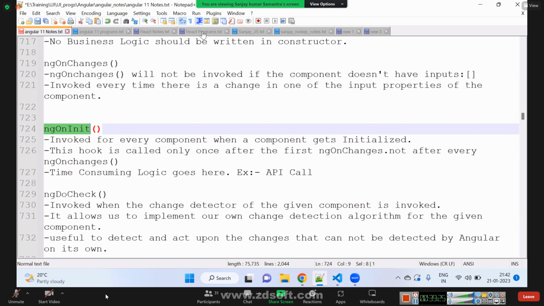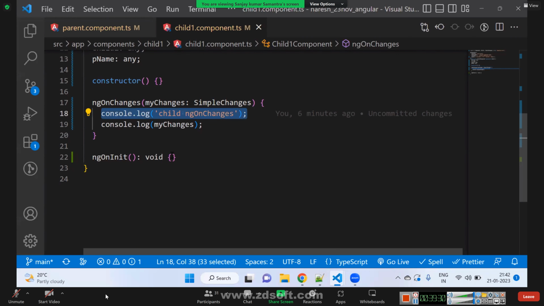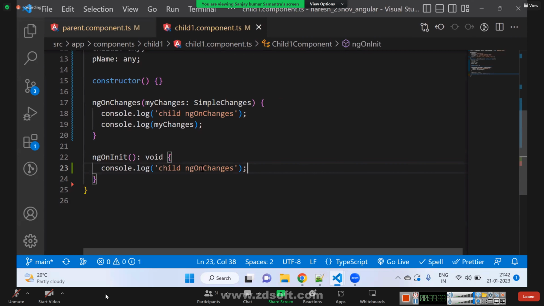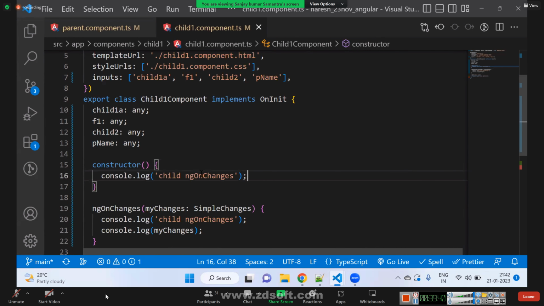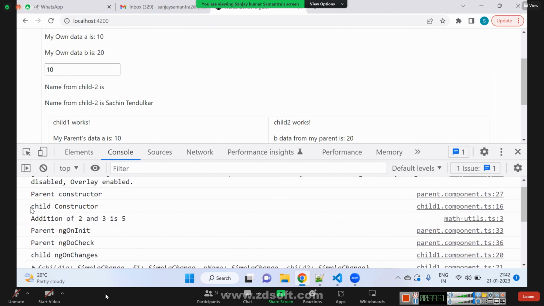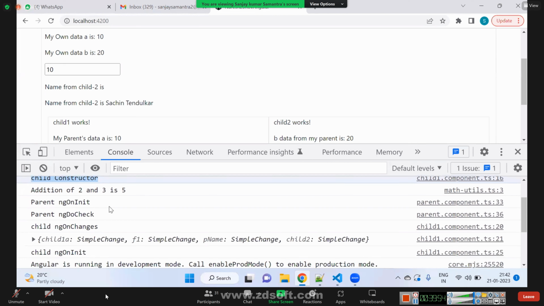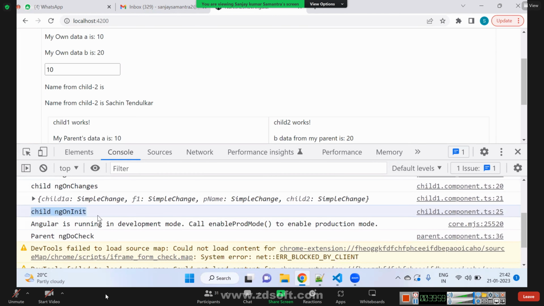We can see one example also. In ngOnInit, if I write something here, like "child ngOnInit", and in the constructor "this is my child constructor", we will see that child constructor should be called first. After child constructor, child ngOnChanges. After that, child ngOnInit.